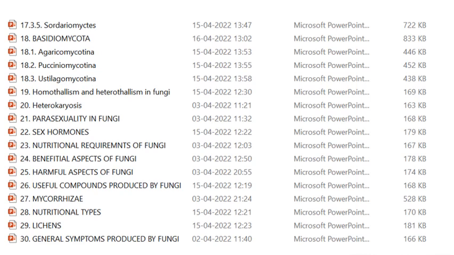Then homothallism, heterothallism in fungi, heterokaryosis, what parasexuality is, how parasexuality happens, what fungi can reproduce by means of this mechanism, sex hormones, what the different kinds of sex hormones produced by fungi are, and nutritional requirements of fungi. In fungi, both beneficial fungi and harmful fungi are there. Let's see what the beneficial fungi are that we can use, what the harmful fungi are, and the useful compounds produced by fungi, mycorrhizae, nutritional types, lichens, and the general symptoms produced by fungi.